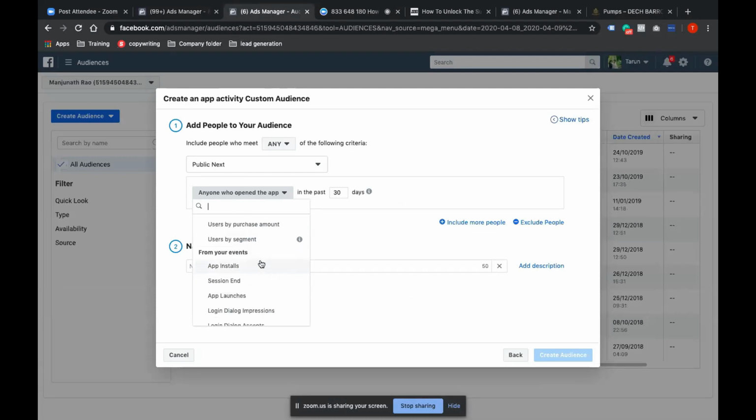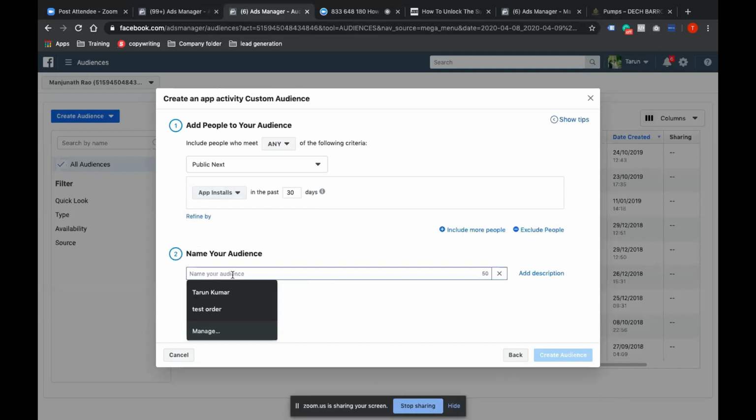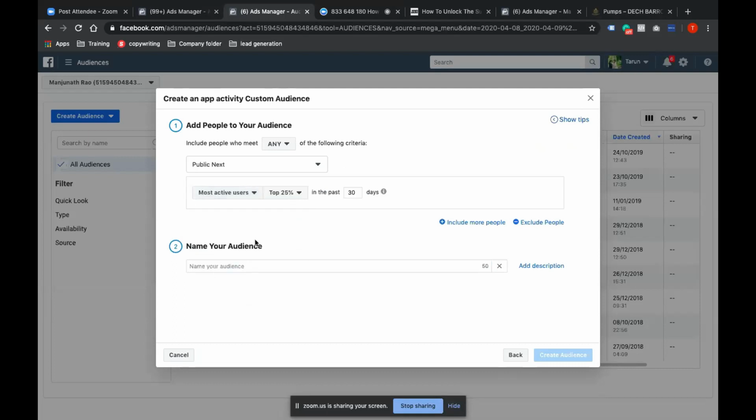For instance, they have done the app install. I already have very good content coming up, and I know that these people have just installed the app. I would want them to see this particular content first. So I can create this audience and promote that content. Okay. Now there will be people who are the most active users, and I already know that these are the most active users.